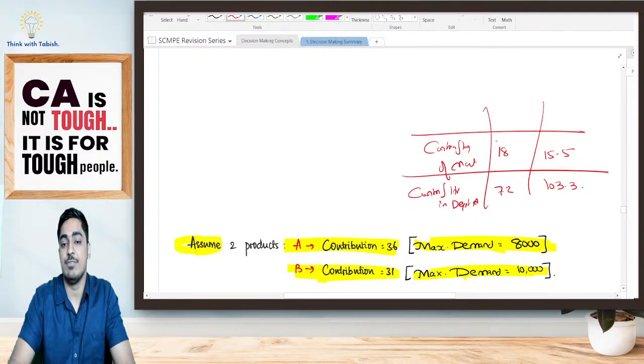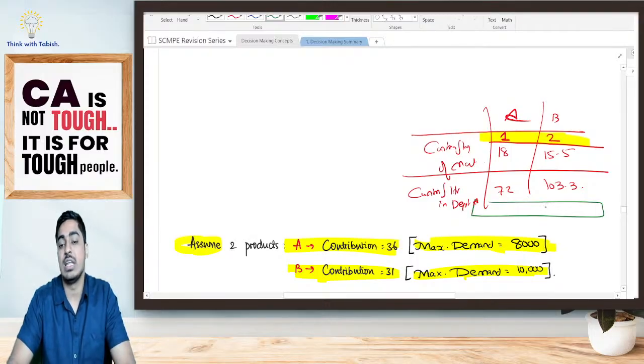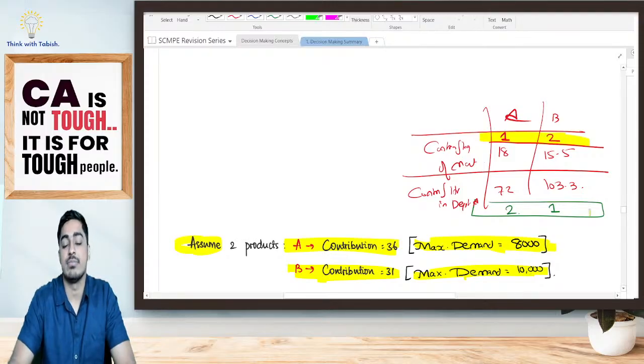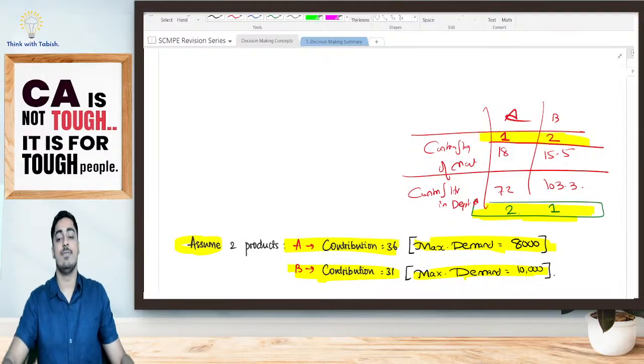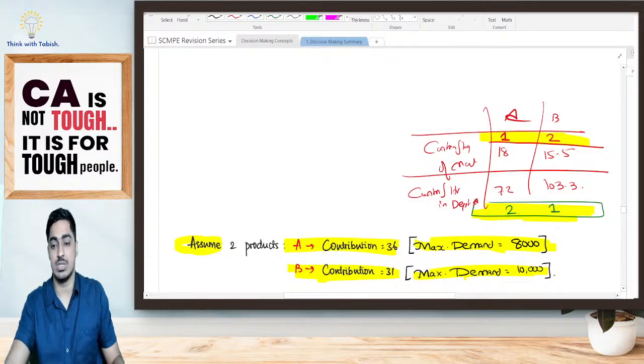Now ranking, if you are giving based on material, you will tell A is first rank, B is second rank. Yes or no, students? Yes. Ranking, if you are giving based on department, you will tell B is first rank, A is second rank. So ranking is different. So now what will we have to do? We will have to go for LPP. Now how do we solve as per LPP, students?